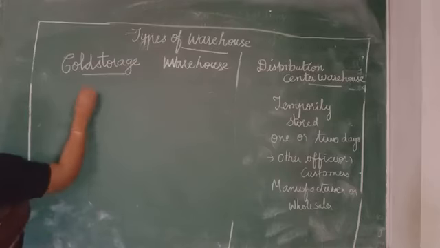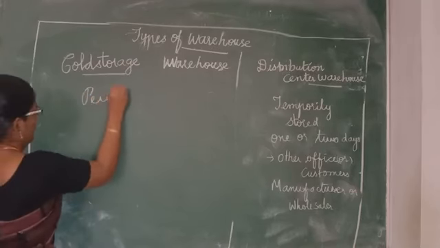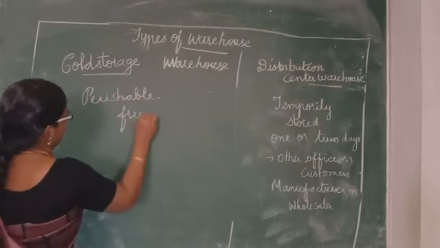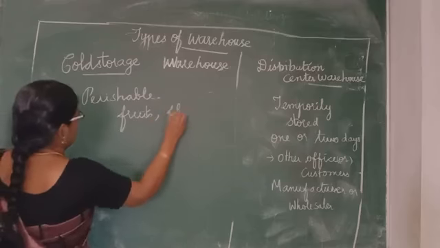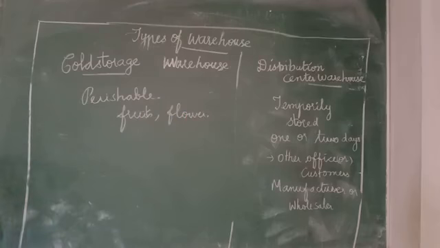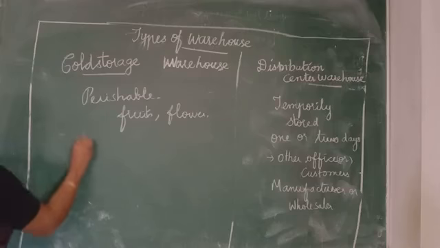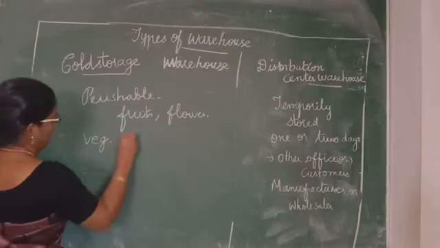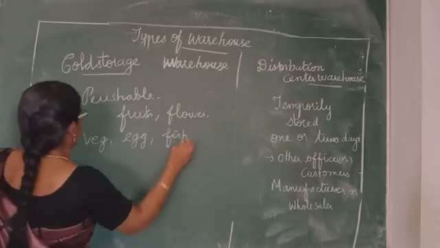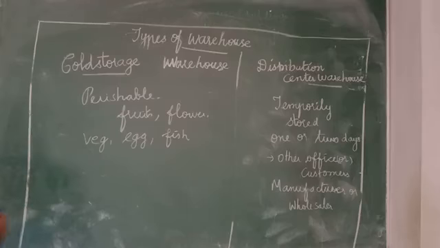All the perishable items such as fruits, flowers, then a lot of fruits, flowers, eggs, vegetables, fish. So these all come under perishable items.